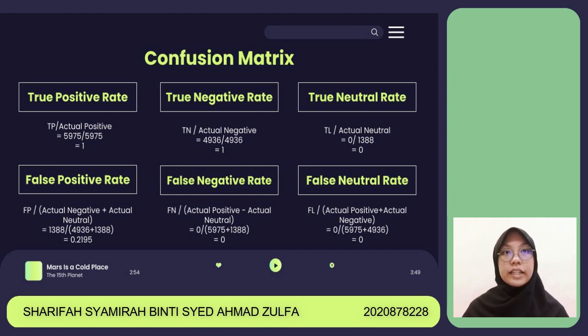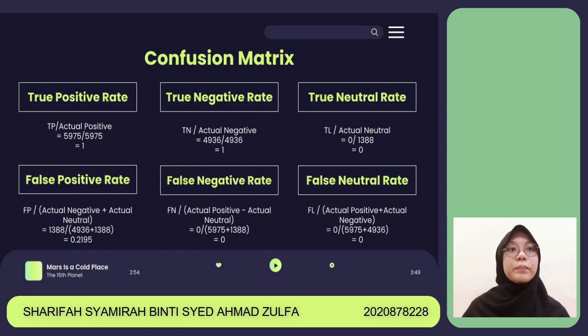True neutral rate is the measure of the proportion of actual neutral cases that are correctly identified as neutral by the classification model. And in the calculation, we get true neutral rate as 0, which means that the model cannot correctly identify the neutral sentiment. So the false positive rate is a measure of the proportion of actual negative or neutral cases that are incorrectly identified as positive cases by the classification model. So for false positive rate, we get 0.2195.